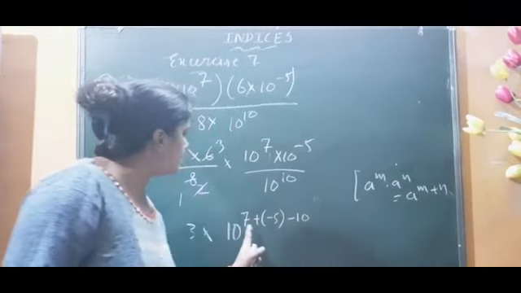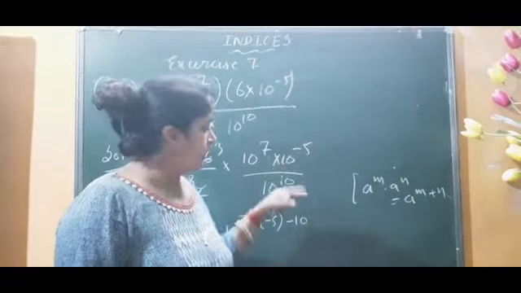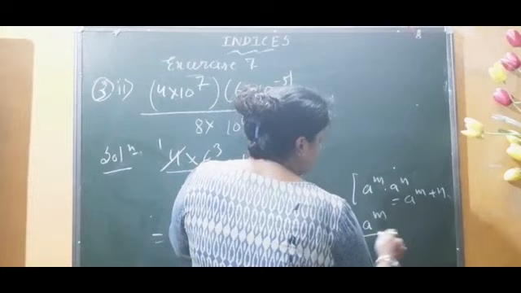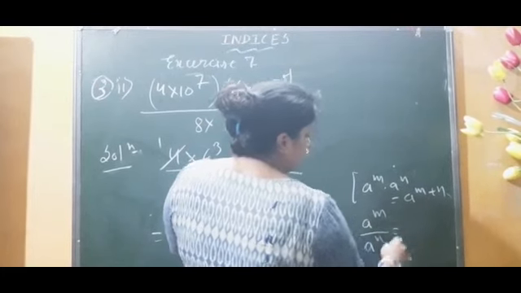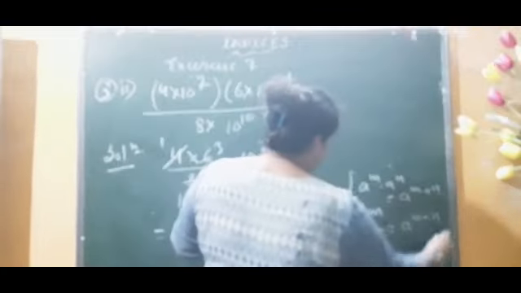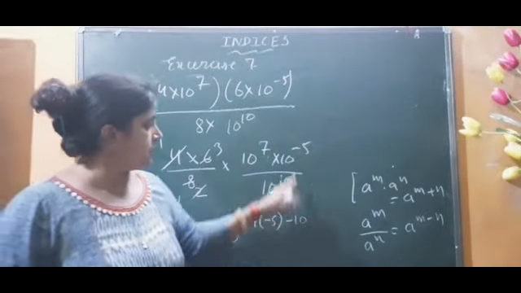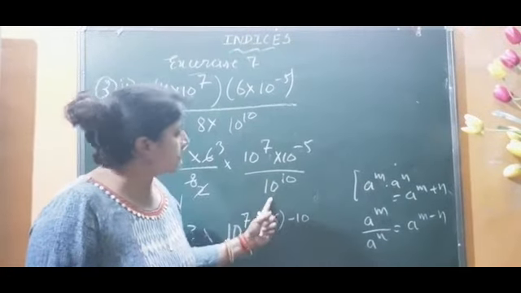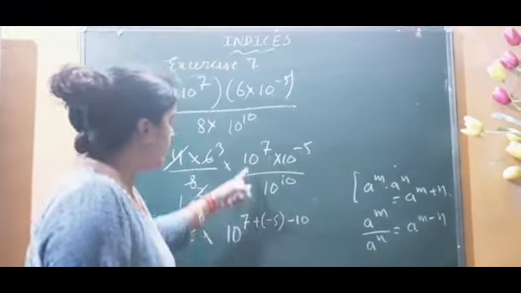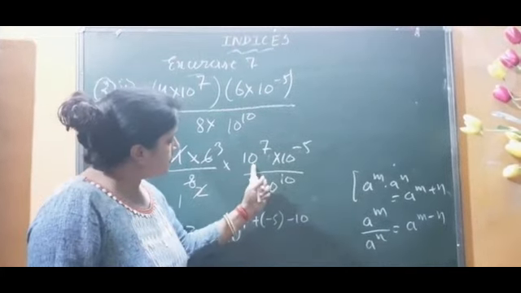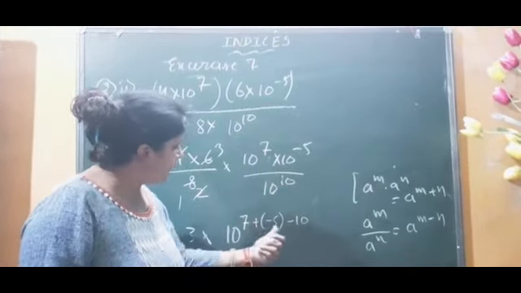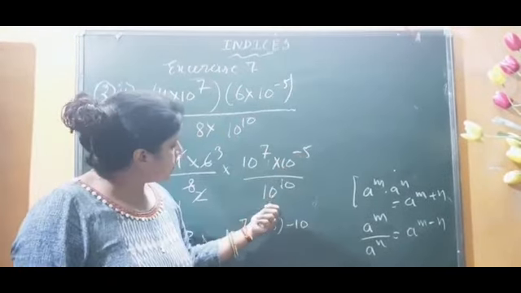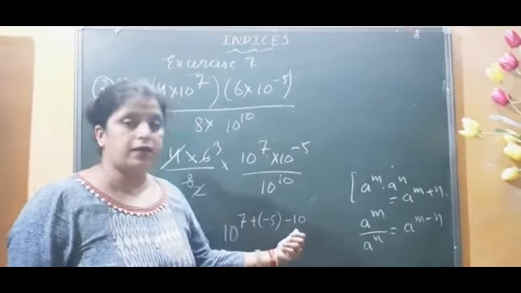Children, I have written 7 plus minus 5. And at last, I have seen the same base there. We have learned that if the same number has different powers in division, we subtract the powers. So I have subtracted this 10 here. Instead of writing the same base twice, I have written the base a single time. Those numbers which were multiplied, their powers are added; this sign is its own sign. And the number which was divided, that power is subtracted here.